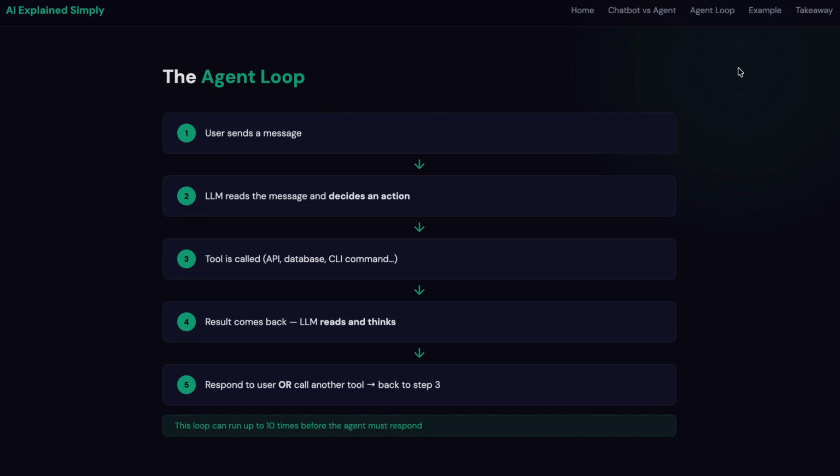step 3. This loop can run multiple times. In most systems, it can go as far as 10 to 20 iterations. The agent keeps going until it has enough information to give you a proper answer. This is fundamentally different from a chatbot. A chatbot gets one chance and one chance to get it wrong. An agent gets as many chances as it needs.